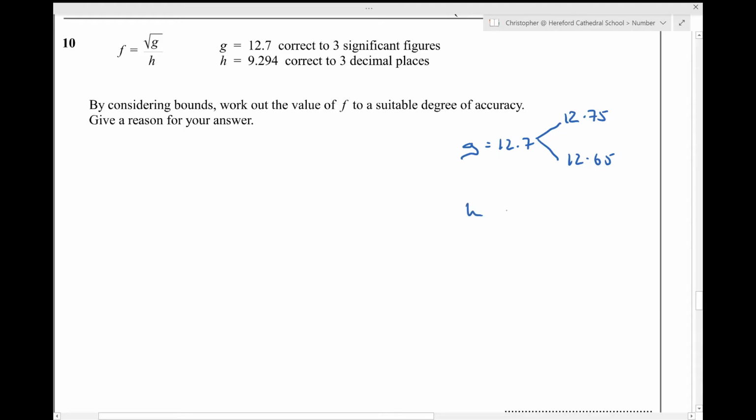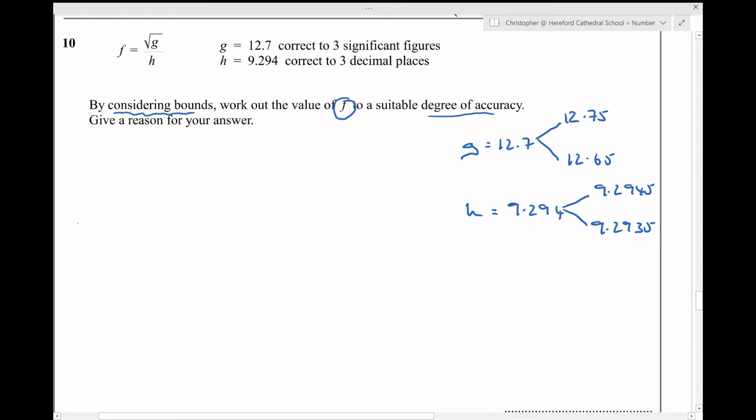H, meanwhile, is given as 9.294 correct to 3 decimal places. So that's going to be an upper bound of 9.2945 and a lower bound of 9.2935. Right, by considering bounds, work out the value of f to a suitable degree of accuracy.